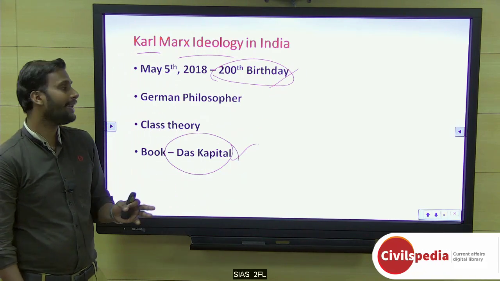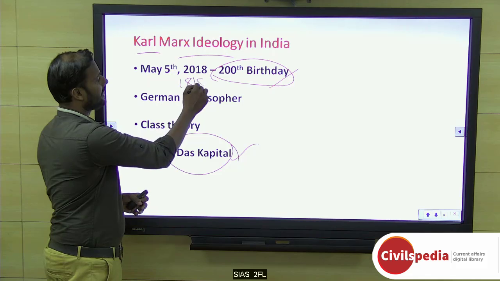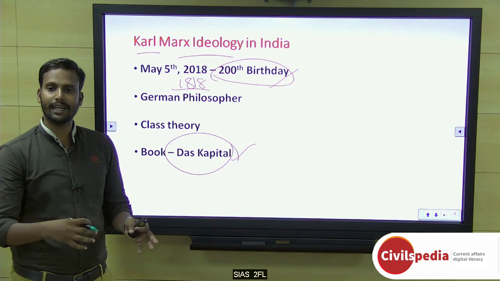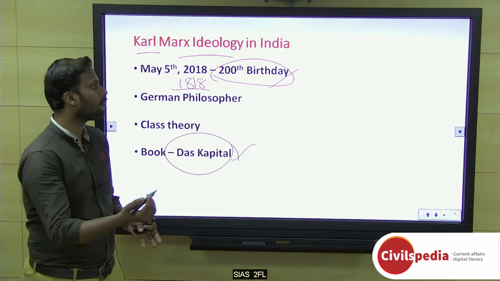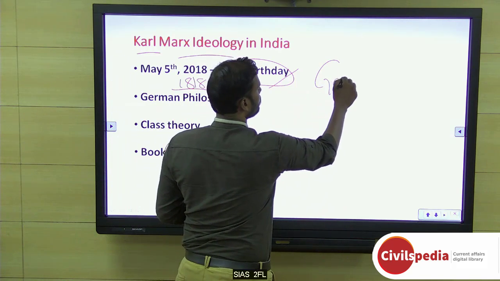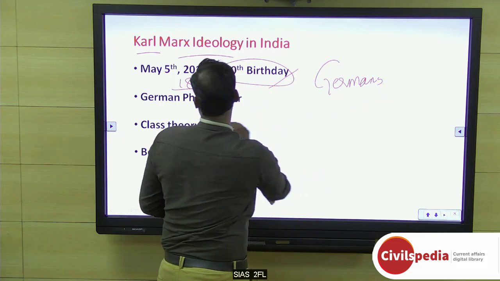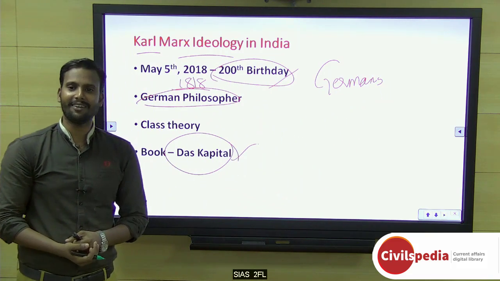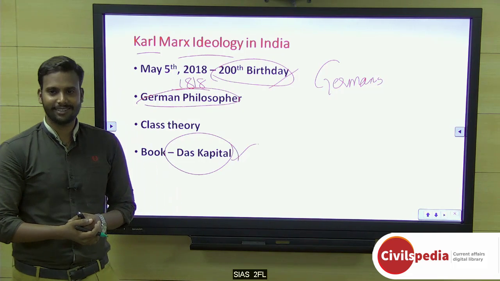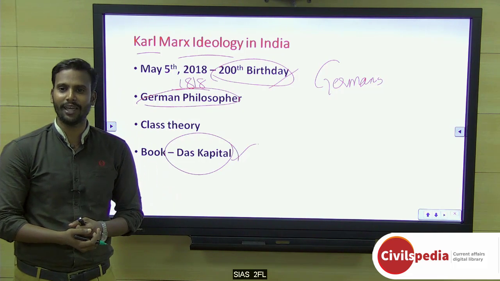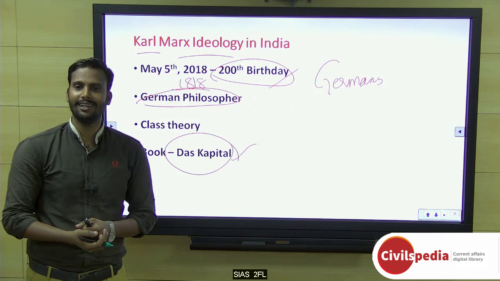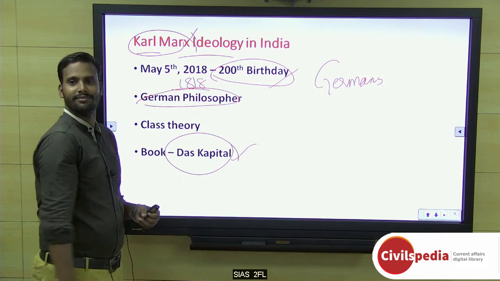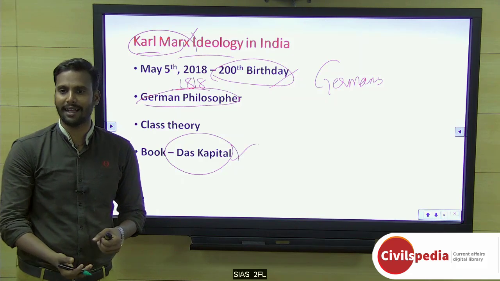He was born in 1818 in the Kingdom of Prussia, which is the previous name of one of the major kingdoms that united with other kingdoms and formed Germany. So he is a German philosopher. Karl Marx is one of the major thinkers whom half of the world praises like a hero, and the remaining half curses, saying he is not the hero, he is the villain. He is the one who created communism, or rather Marxism.